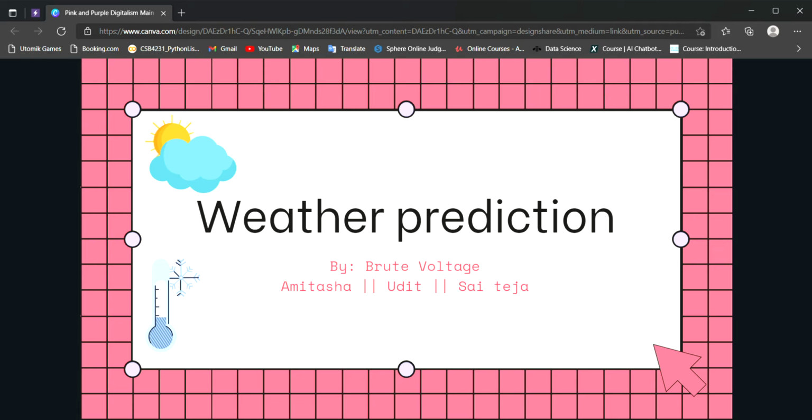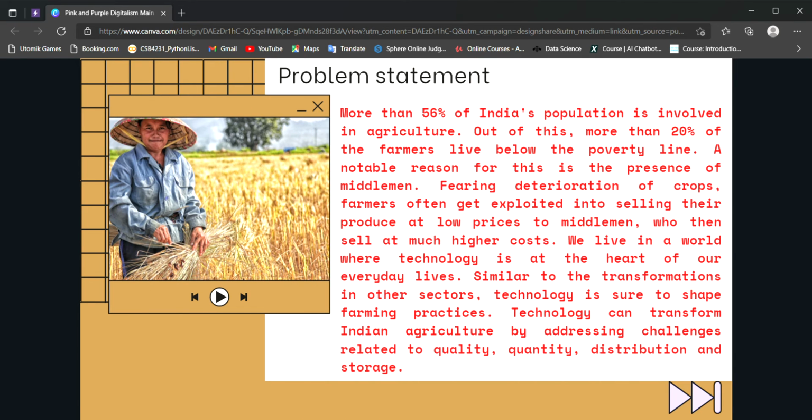So let's begin. Basically, our project is named Weather Prediction, which pretty well defines its functionality. Let's quickly discuss the problem statement we chose and the reason behind the same.